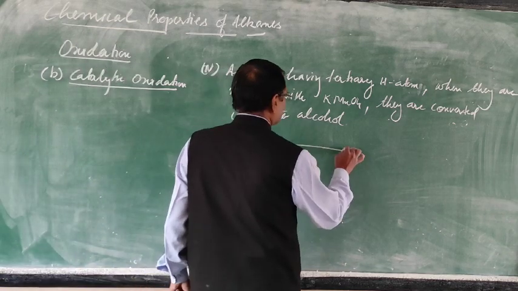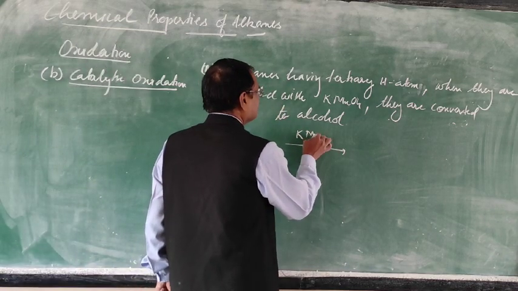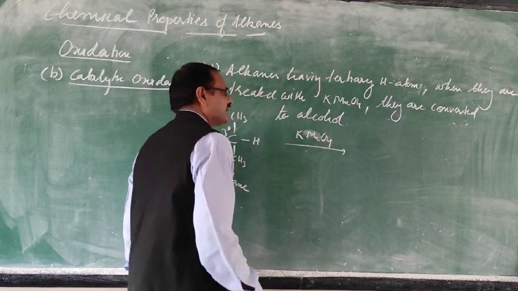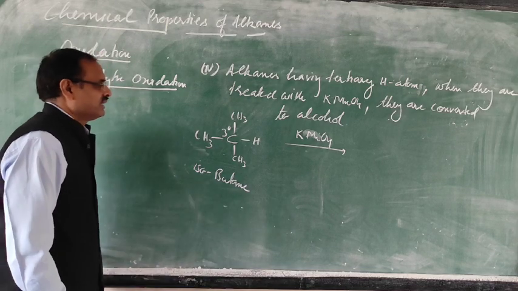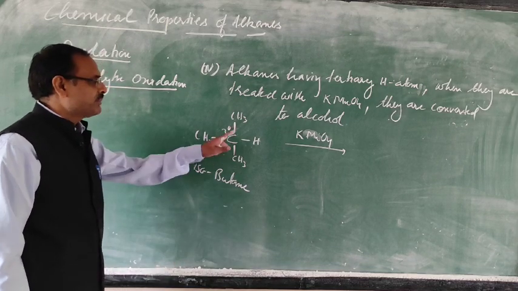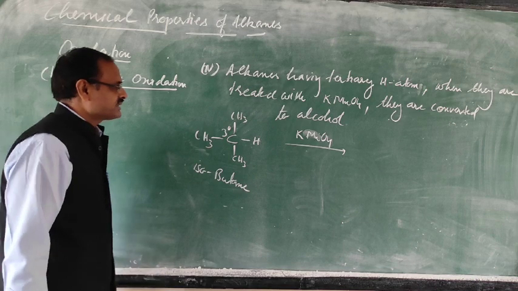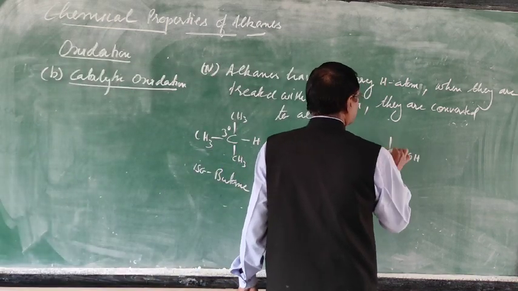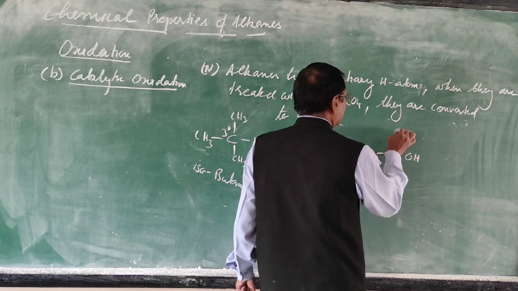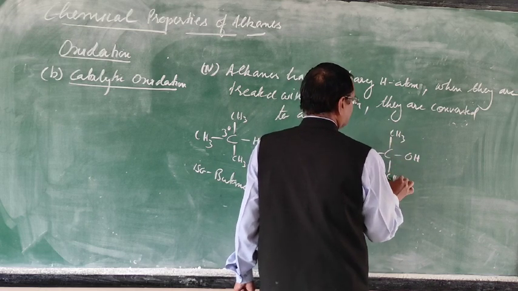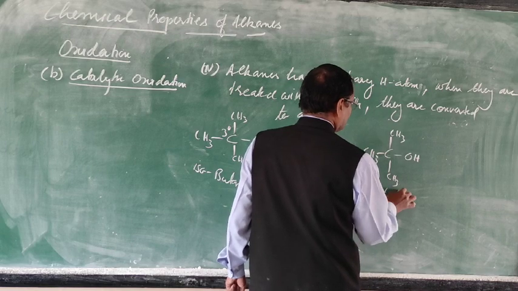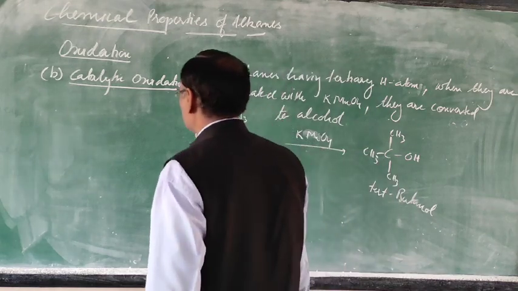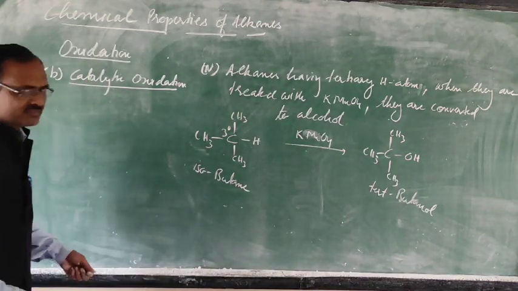When you take KMnO4, usually alkanes resist oxidation, but alkanes having tertiary hydrogen can be converted to alcohol. So with KMnO4, this tertiary hydrogen is converted to the corresponding alcohol. This is tertiary butanol. So this is about catalytic oxidation.